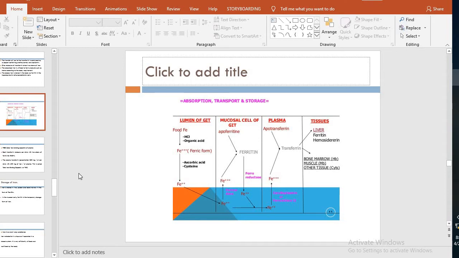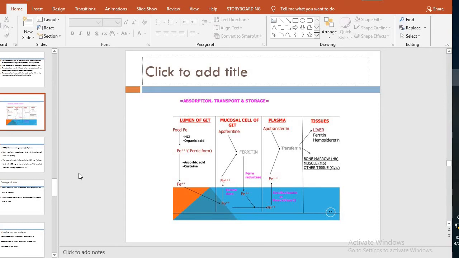If we increase the pH or dilute the acidity, there will be hindrance in the absorption of the iron at the first step. Then we want it to be reduced for transportation into the plasma. The reducing agents are ascorbate and cysteine, and now it is reduced to the ferrous form.